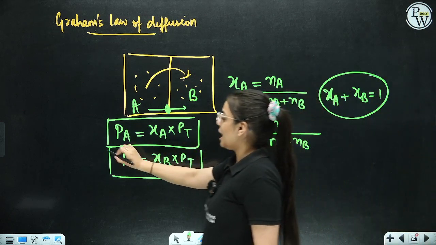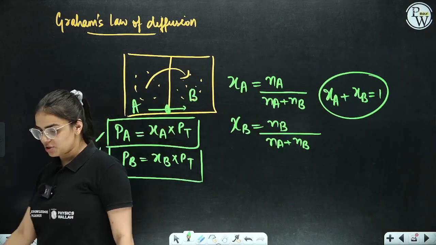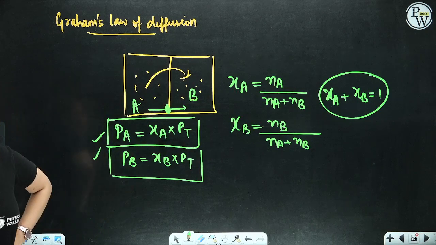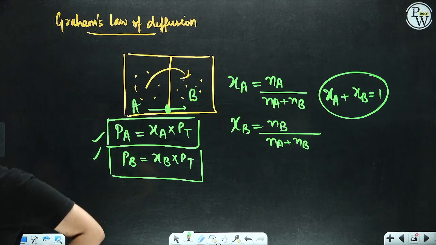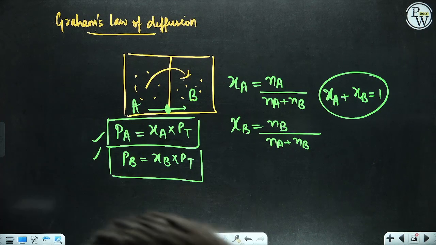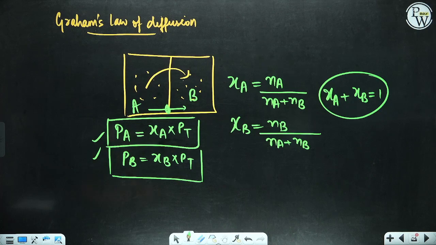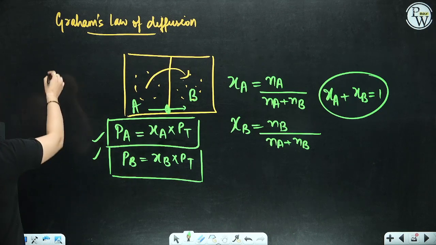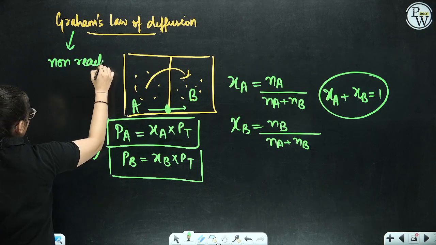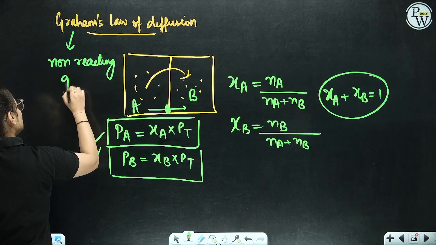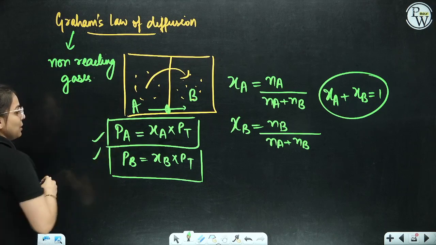So basically, Graham's law of diffusion tells us about the pressure that is exerted on the walls of the container. By this way, we can easily calculate that pressure. Is it clear to each and every one of you? Please kindly write it down, students, so that I can move on to the next part. You can even write that this is used for two non-reacting gases, everyone. You can write it down. This is used for the non-reacting gases.